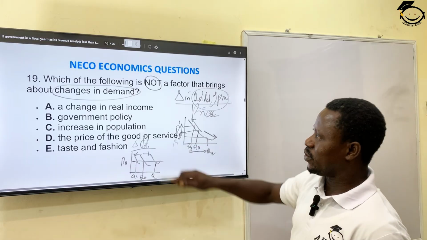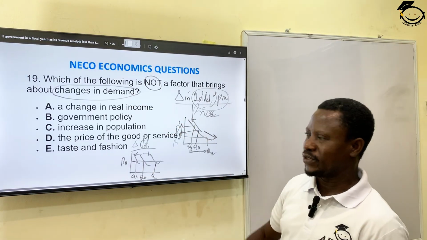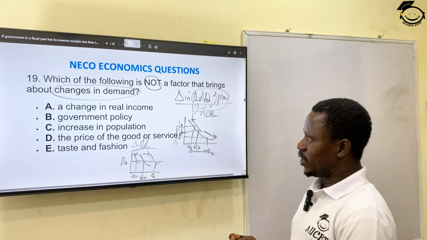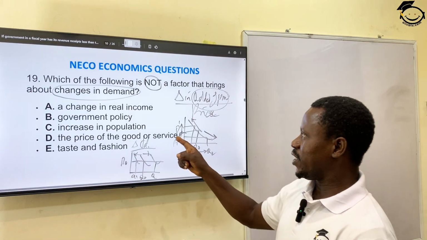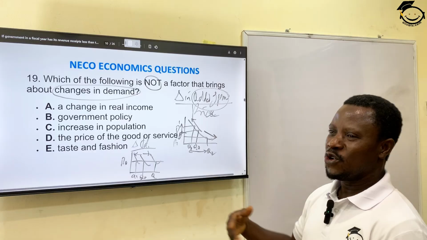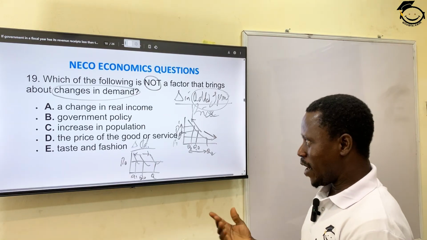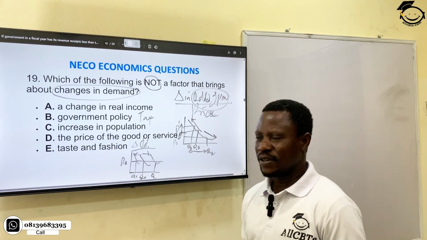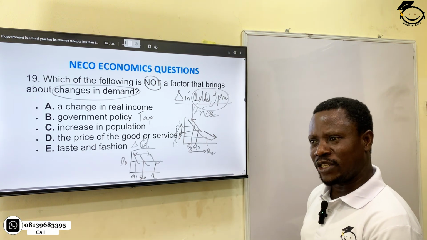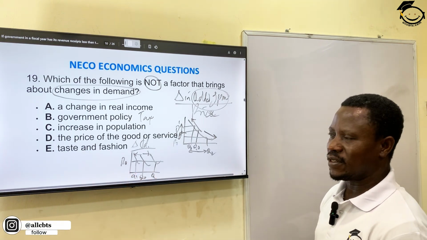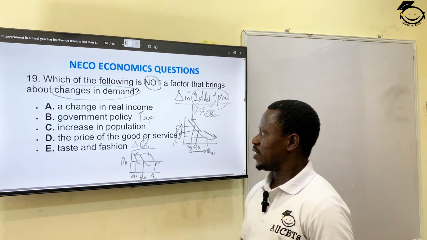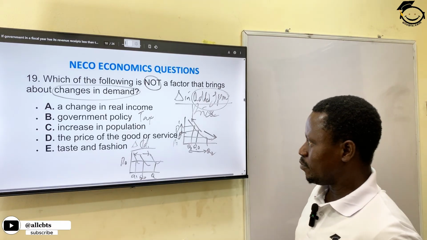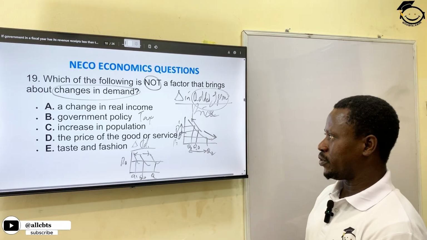So, which means in this question, 4 out of these 5 factors are the ones that brought about change. Only one did not bring about change. So let's look at them together. A, a change in real income: when you earn more, you spend more, you buy more. B, government policy. For instance, government introduced higher tax, which means a larger percentage of your income has gone for tax. You have less income to dispense. Then C, increase in population. When we have more population, expectedly, there will be higher demand, because more people have joined in the demand for that product.